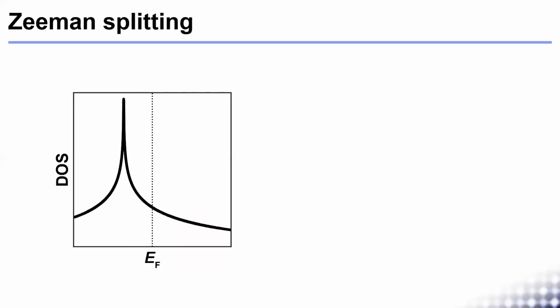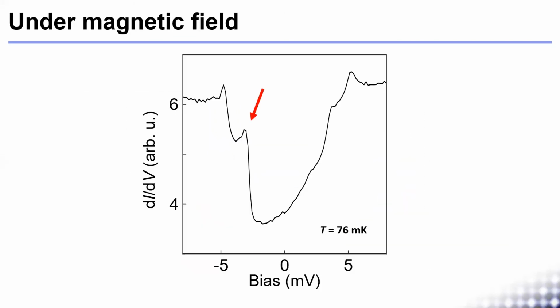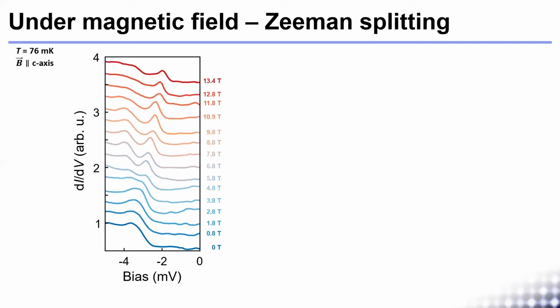Now that we have a Van Hove singularity, we expect it to Zeeman split when a magnetic field is applied to the surface. To do this textbook-like experiment, we applied magnetic fields up to 13 Tesla and looked at the behavior of this Van Hove singularity. As the magnetic field is increased, the peak splits, with one of the branches moving towards the Fermi level.